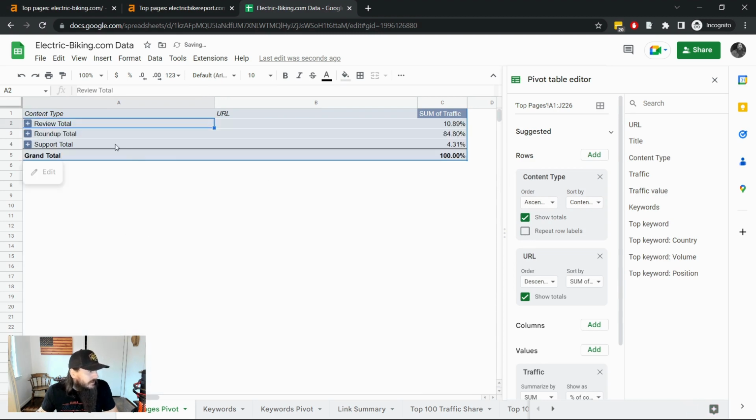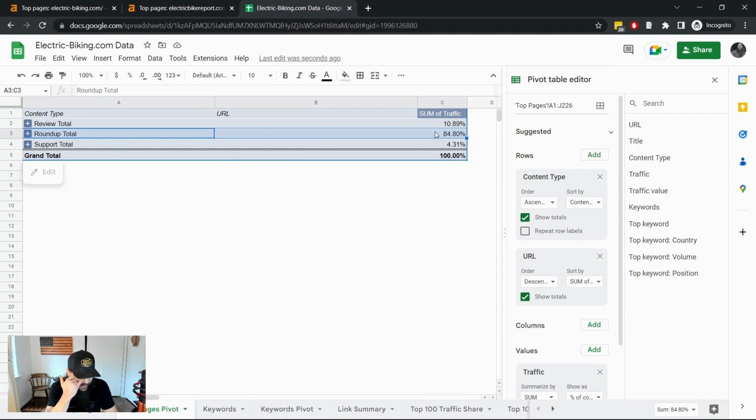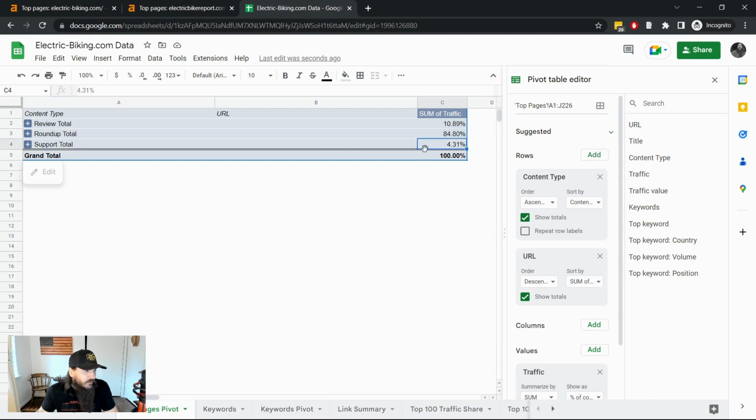So you can see here that it's mostly roundups, best-of terms that are making up the traffic footprint, 85% for this site versus only 11% for reviews and only about 4% for supporting informational content. So definitely something to take into consideration as you're building your due diligence.